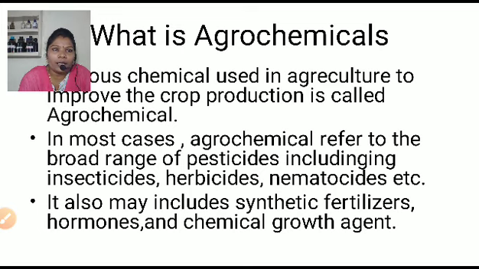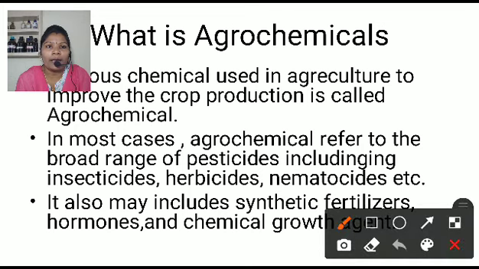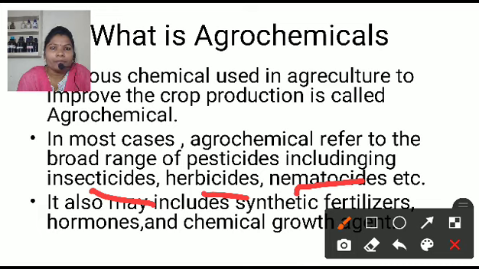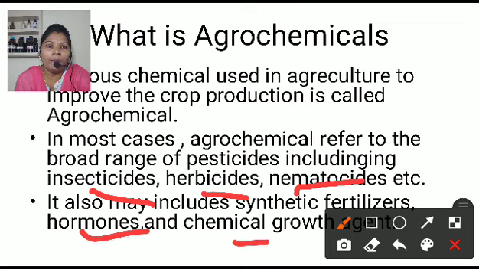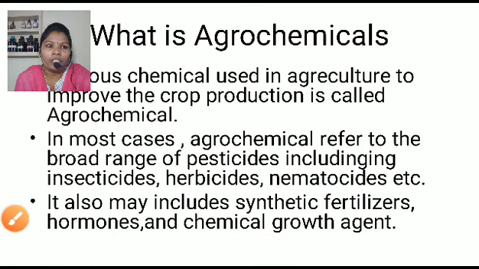Here, the various chemicals which are used in agriculture to improve crop production are called agrochemicals. In most cases, agrochemicals refer to the broad range of pesticides including insecticides, herbicides, and nematicides. All these terms we learn in our topic. For increasing crop production, we also use other chemicals, that is synthetic fertilizers, hormones, and chemical growth agents. We learn one by one in our lecture.